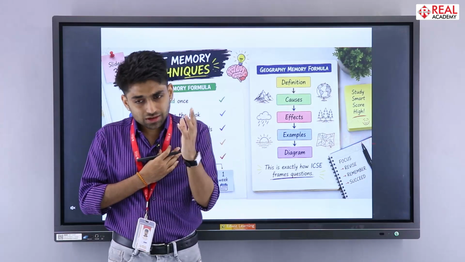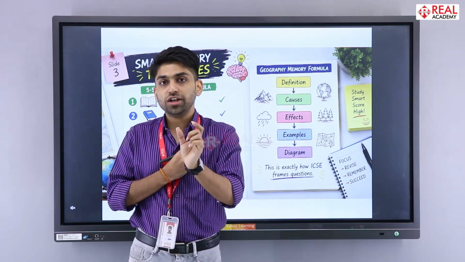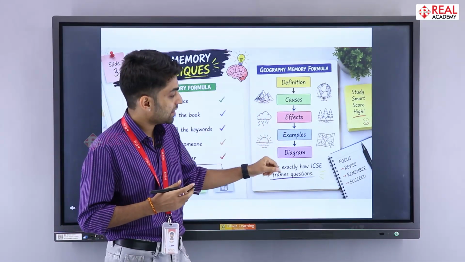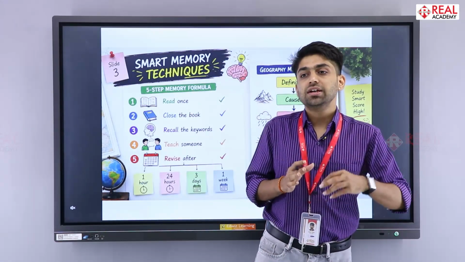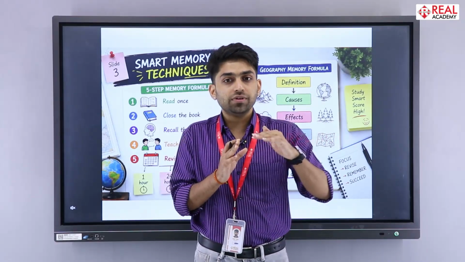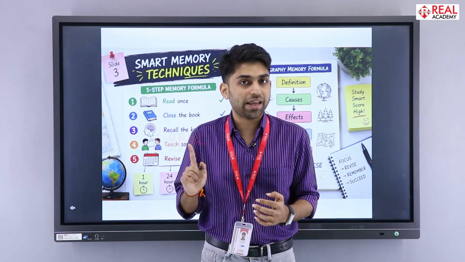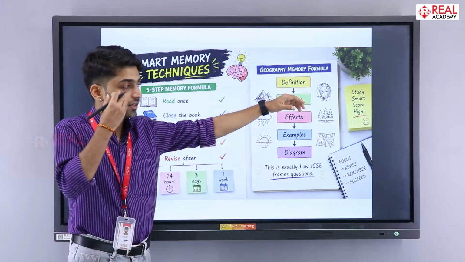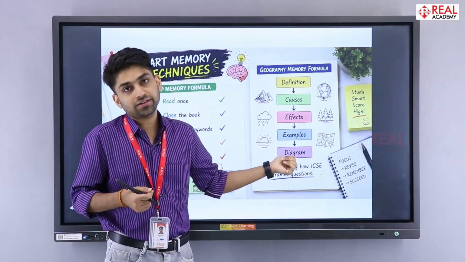Whenever you learn a definition, understand why the definition is that way. Then only are you going to memorize it. Then causes, effects, examples, diagram. Diagrams are one of the most important things in any geography paper, because geography is the physical science of the world in which we live. So wherever you are supposed to remember a diagram, practice it neatly with the help of a pencil and not a pen. So this should be your strategy. Whenever you are trying to memorize anything, go with the definition, then the causes, then the effects, examples, diagrams.